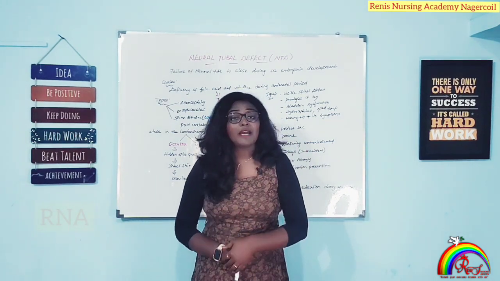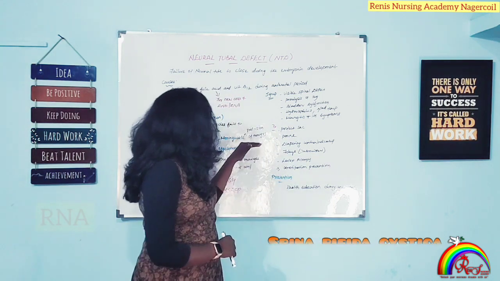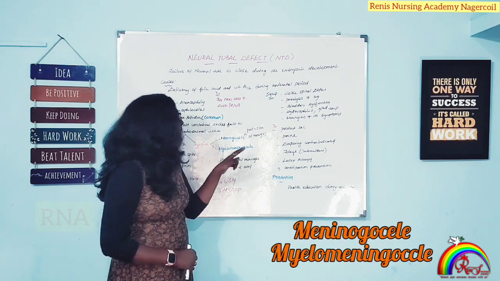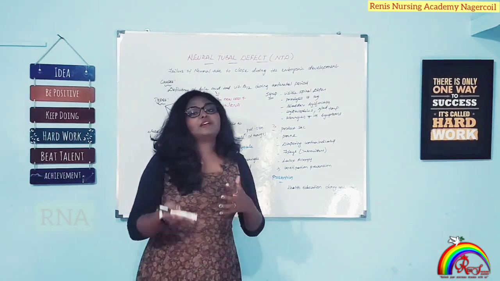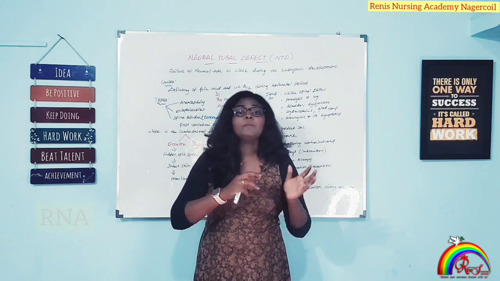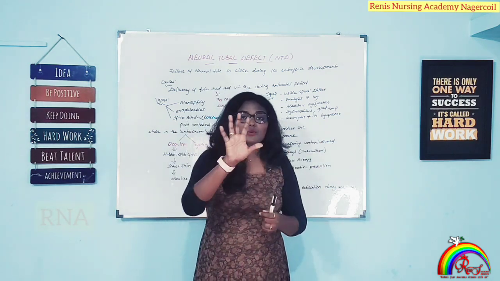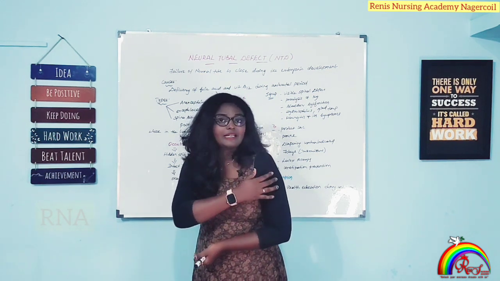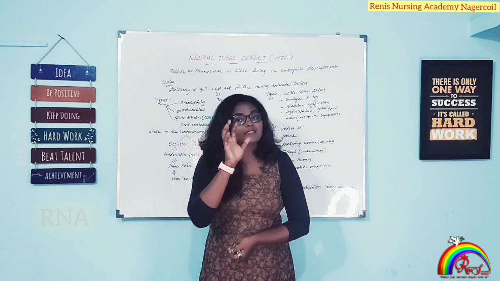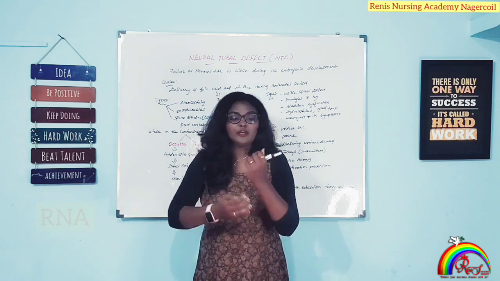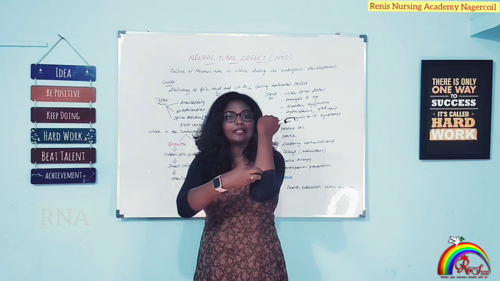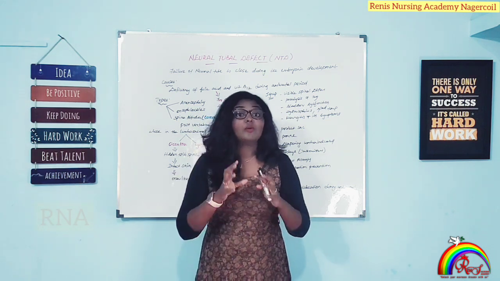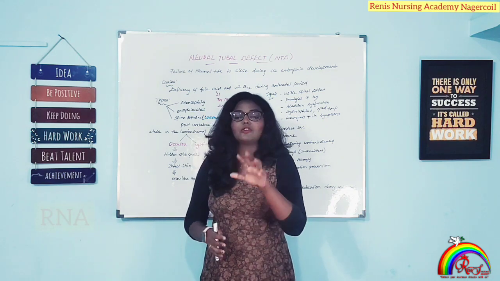Now the second one is spina bifida cystica. Under spina bifida cystica there will be two subheadings, that is meningocele and myelomeningocele. In occulta, the area is very intact and clear, nothing you can see. But here in cystica you can see some protrusion. If I think this is my spine, on this lumbosacral area you can see some protrusion outside, like an open wound. That is called cystica.